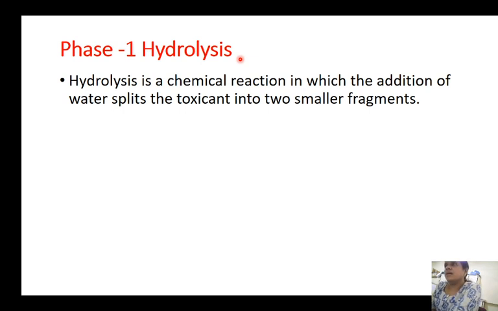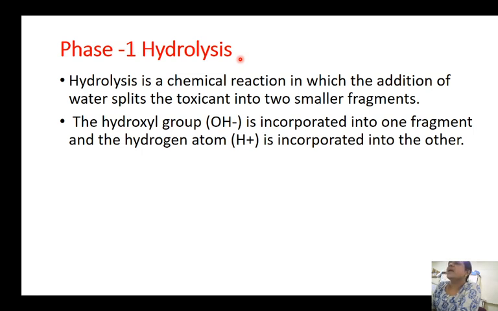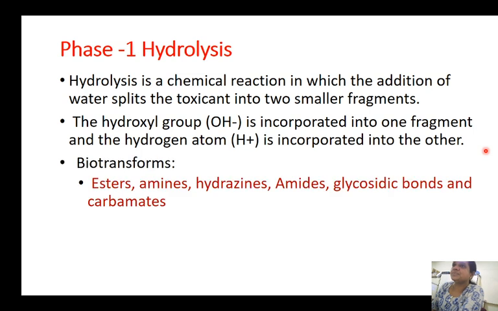Hydrolysis is a chemical reaction in which addition of water splits the toxic substances into two smaller fragments. So the water will split the substances and break that large substance into two smaller fragments. Now when it splits, how does it split? The hydroxy group is incorporated into one fragment and the H plus is incorporated into the other fragment. In that way it is split into two parts.